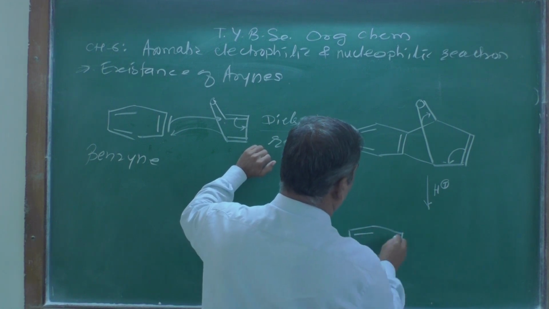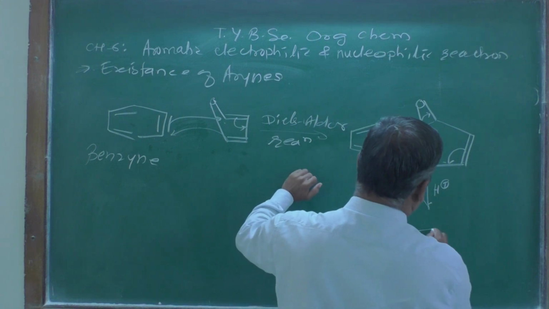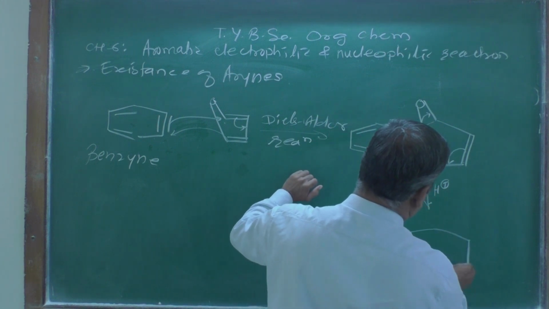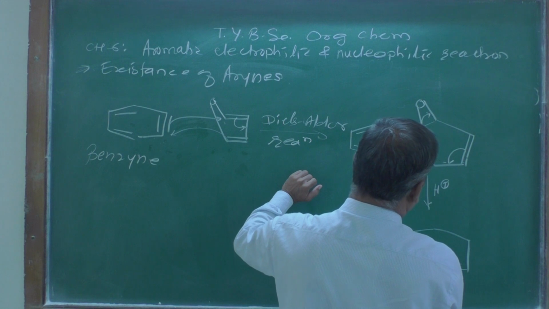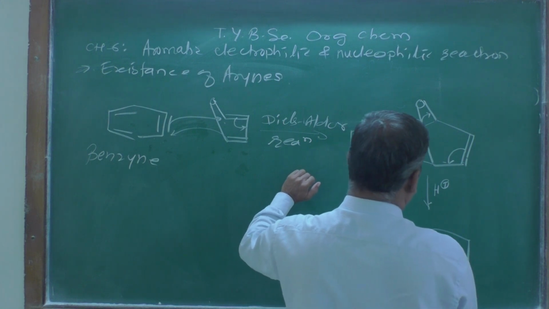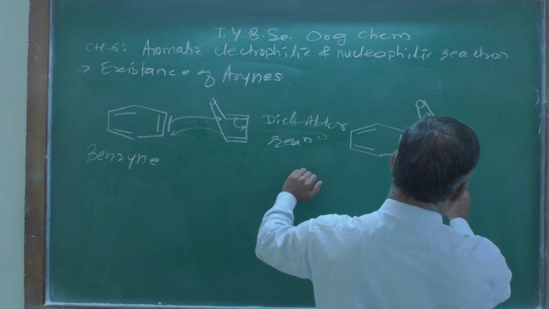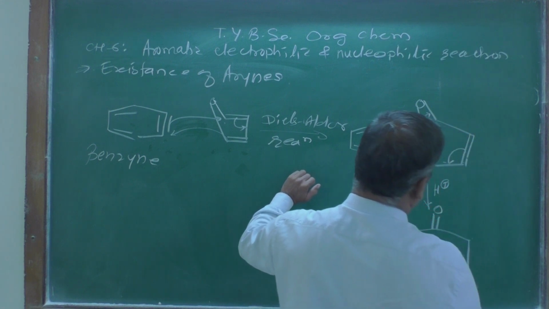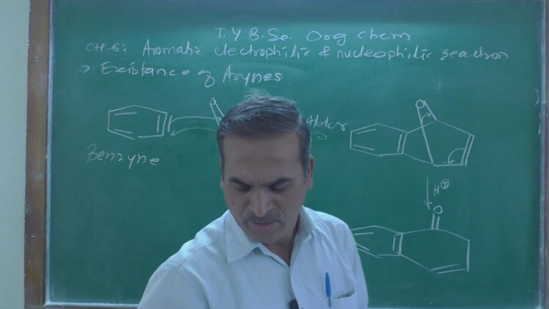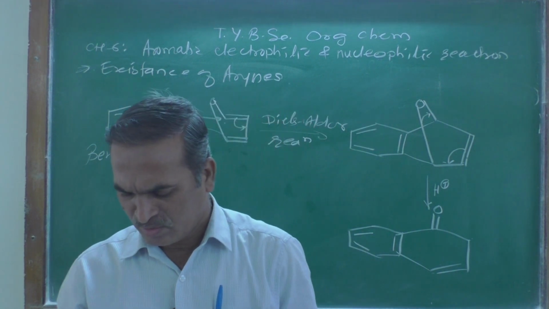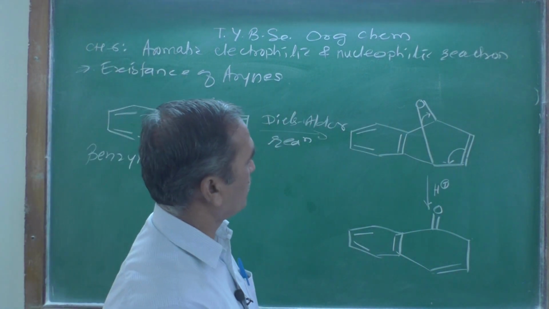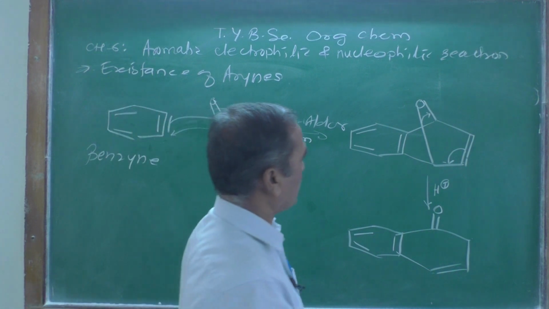This double bond is as it is, and here this double bond shifts from here to here, and now the double bond over here shifts from here to here. What are we going to get over there?